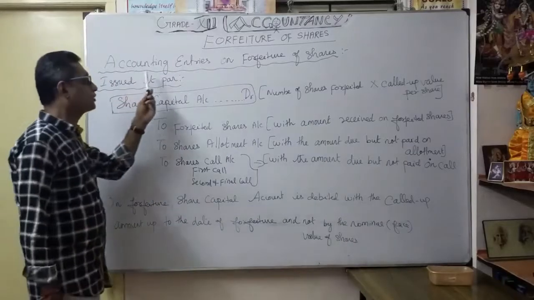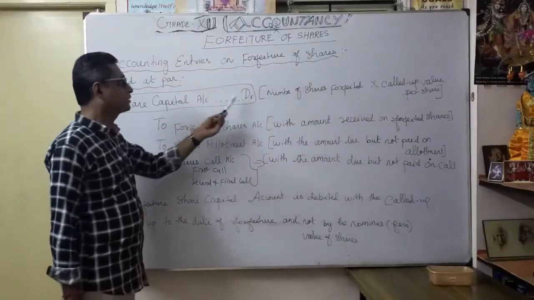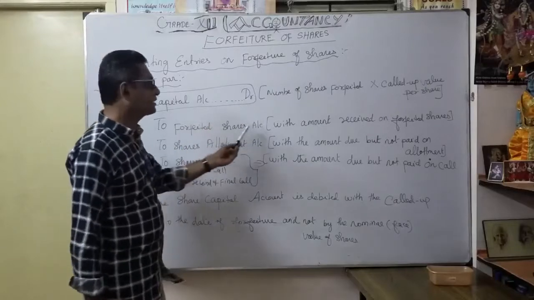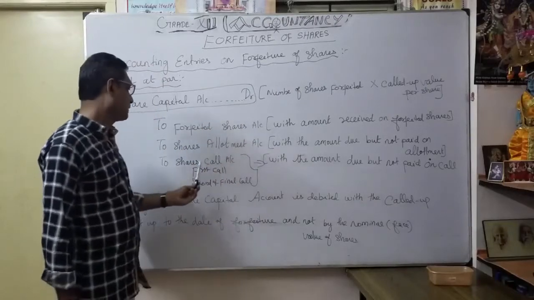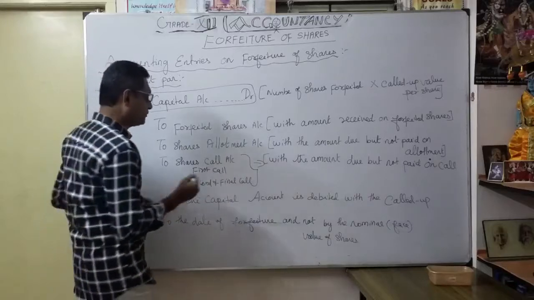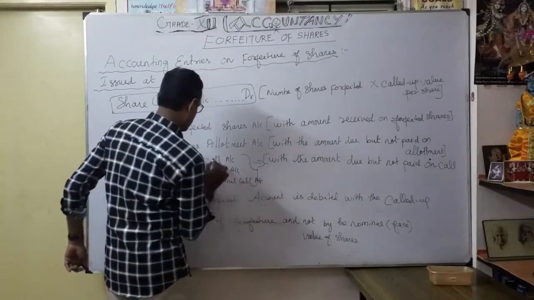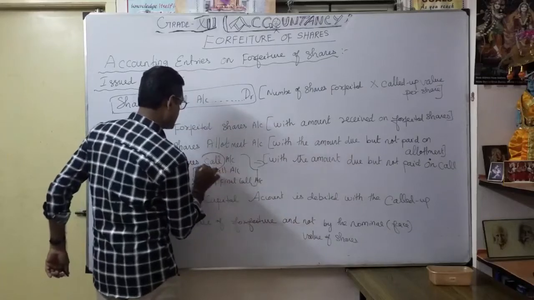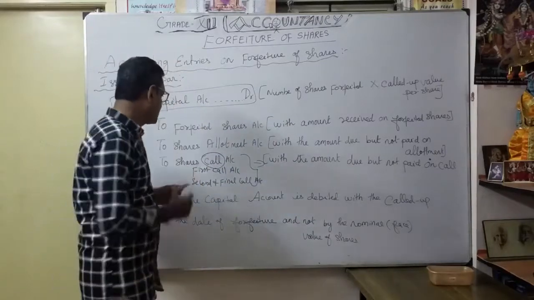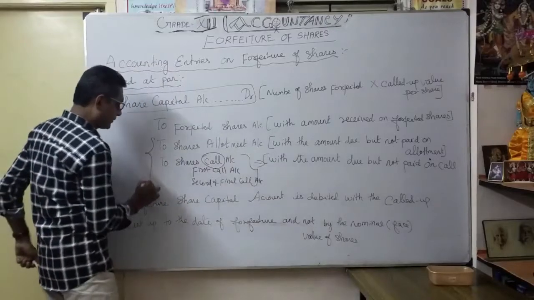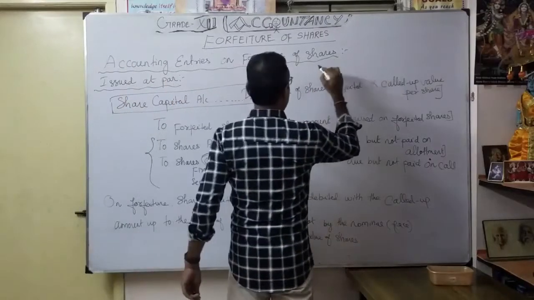According to the accounting entries on forfeiture of shares, you debit share capital account, credit forfeited shares account, to share allotment account, to share first call account or second and final call account. The call may be the first call or the second call. So nothing but these three is what? It's a default, correct?